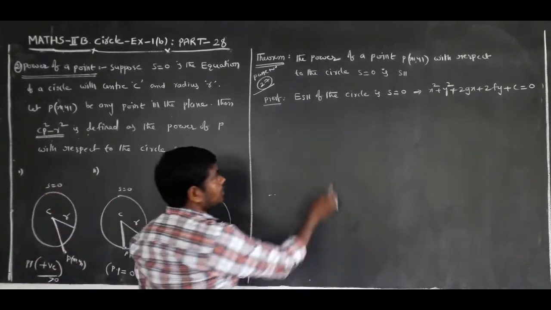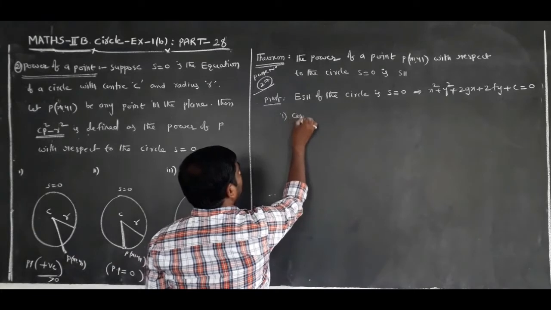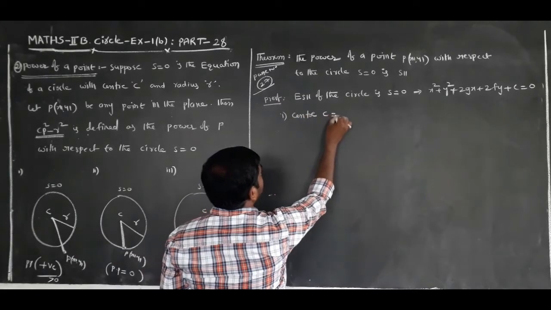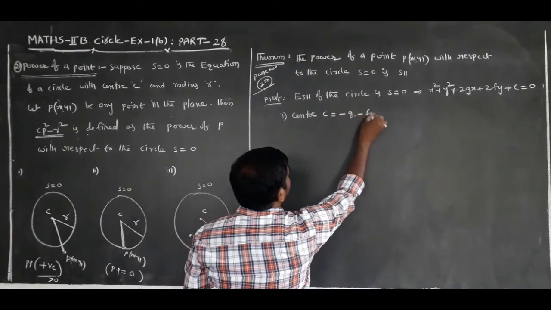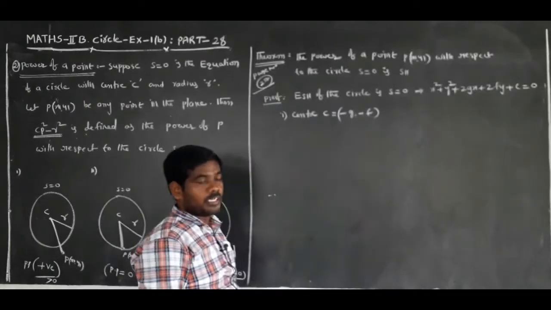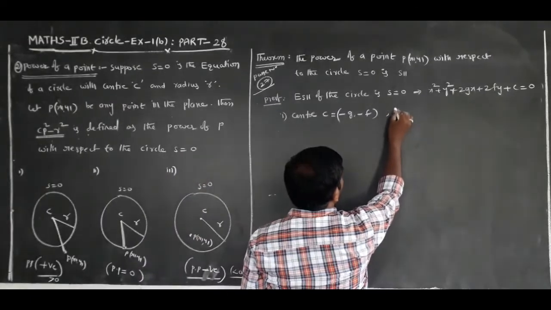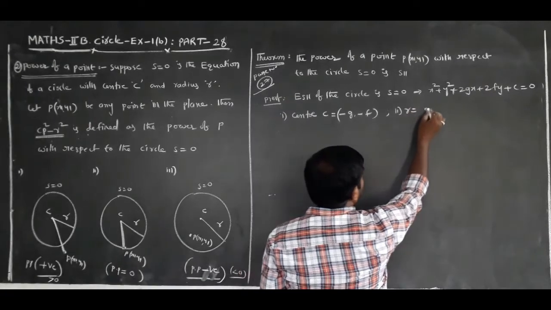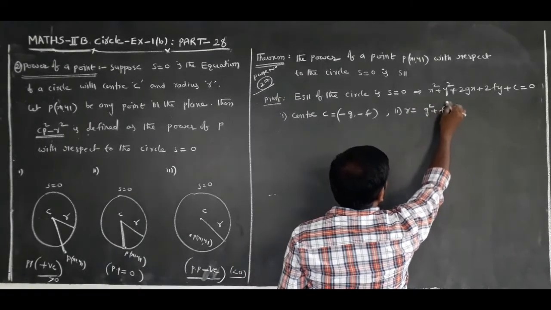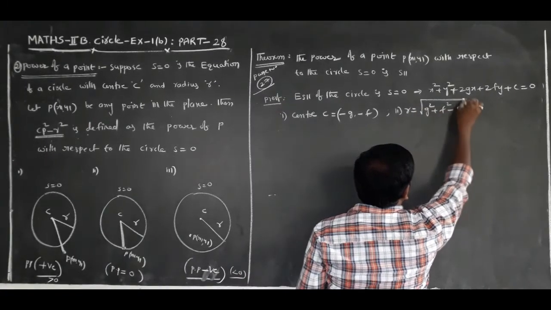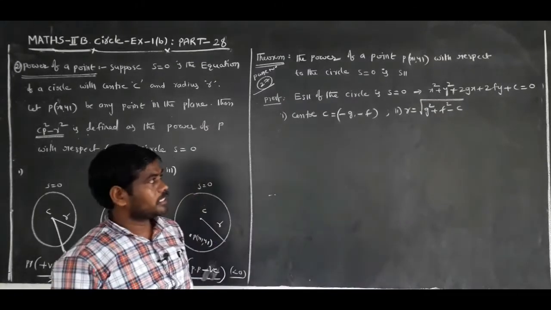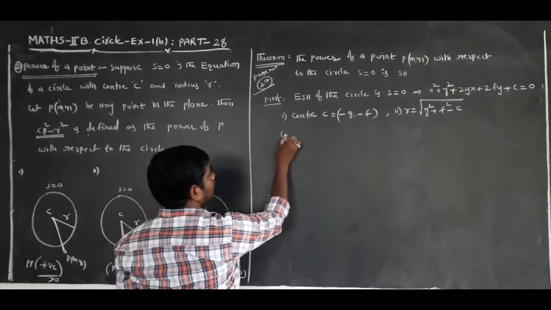This is the equation of the circle. The center of the circle C is equal to minus g comma minus f. The radius of the circle is equal to under root of g square plus f square minus c.